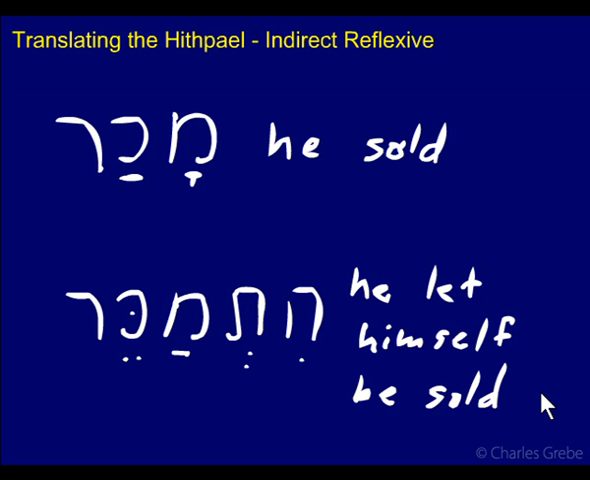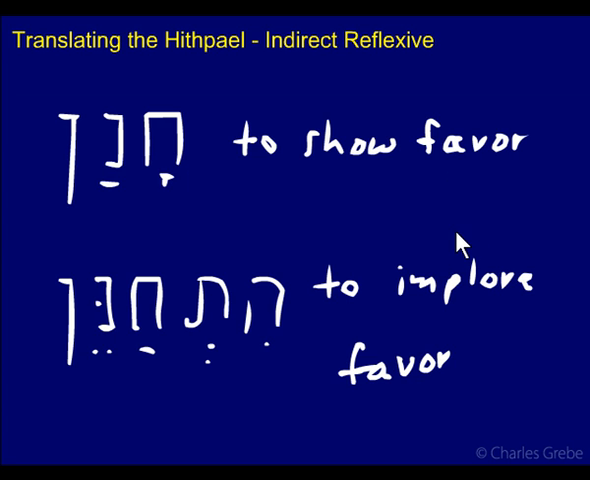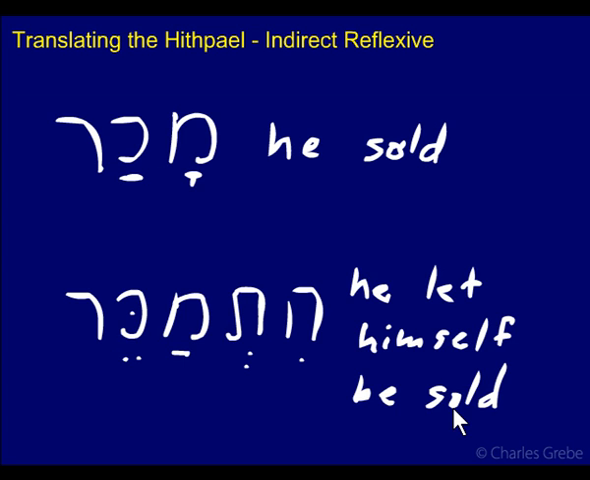So it's like an indirect reflexive in that he's allowing, or he's doing something that falls back on himself. He isn't selling himself directly, but he's allowing it to happen to himself. But it's a bit more passive than active. Normally here, he implored favor. He's imploring favor to someone else for his own benefit. Here he's not really doing anything for his own benefit. He's actually just allowing something to happen for his own benefit. So it's kind of a subset. Tolerative is what Seow calls this.